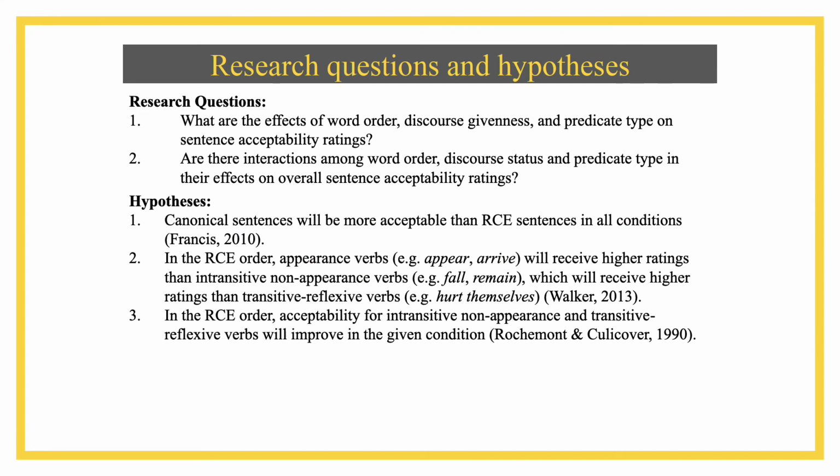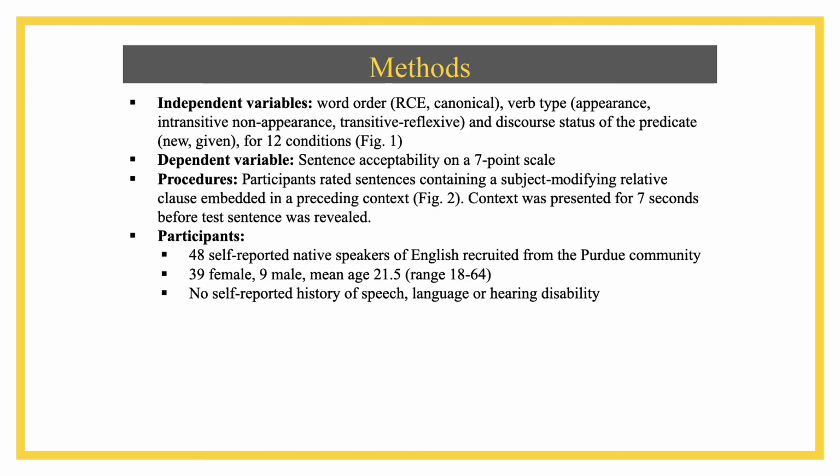So our research questions were, what are the effects of word order, discourse givenness of the predicate, and predicate type on sentence acceptability ratings? And then are there any interactions among these factors? So to answer these questions, we conducted an acceptability judgment experiment using a 7-point Likert scale, and we manipulated the factors word order, verb type, and discourse status of the predicate.